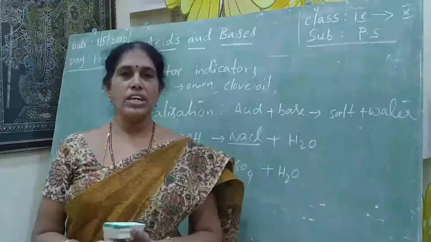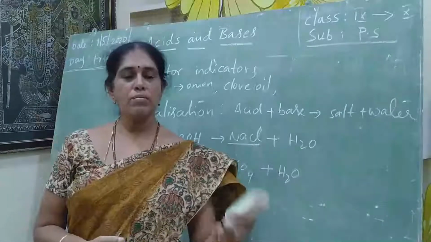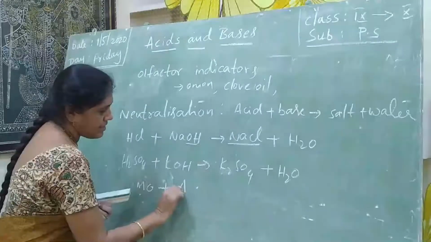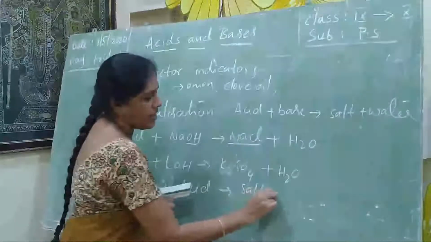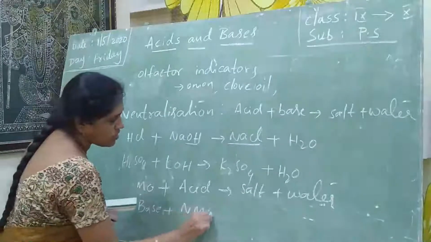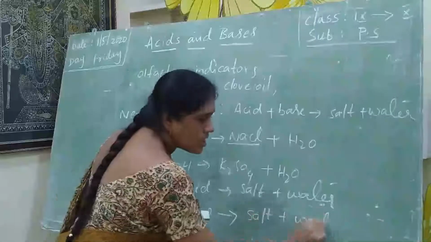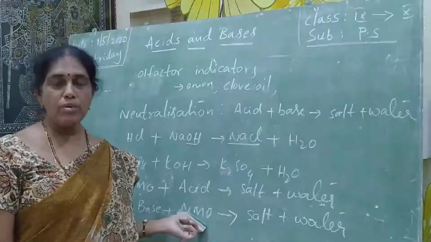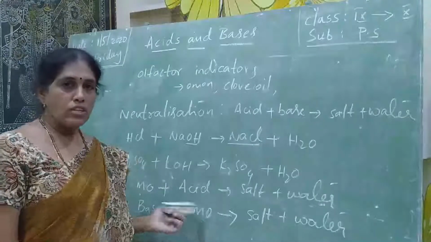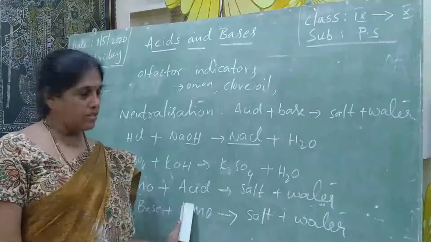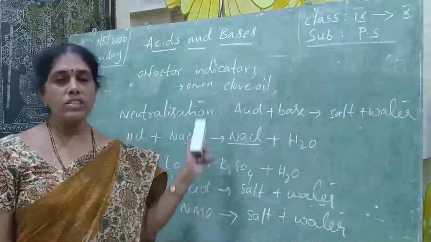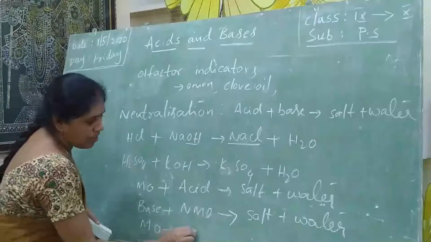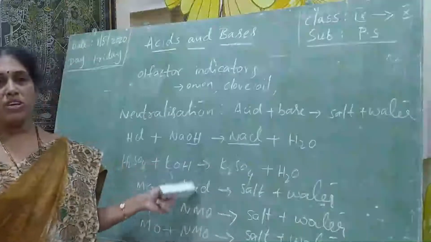Okay, now this neutralization reaction: metallic oxide reacts with acids, gives out salt plus water. This is also a neutralization reaction. Metallic oxide is nothing but a base. It will possess the property of a base. So, metallic oxide plus acid gives out salt plus water. Base plus non-metallic oxide gives rise to salt plus water. This is also a neutralization reaction. Why? Because non-metallic oxide possesses the property of acidic nature. So base plus acid, non-metallic oxide, gives rise to salt plus water. And this neutralization reaction we can also write as metallic oxide plus non-metallic oxide gives rise to salt plus water. These are the forms of neutralization.